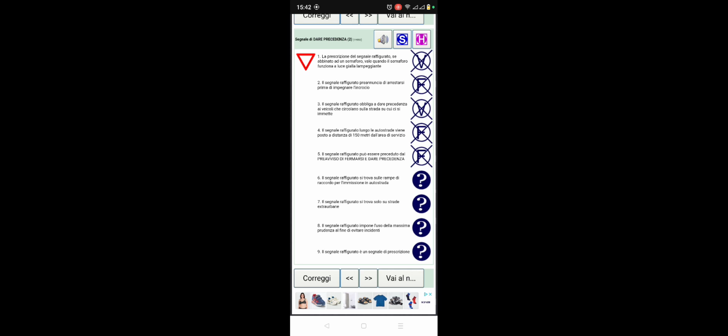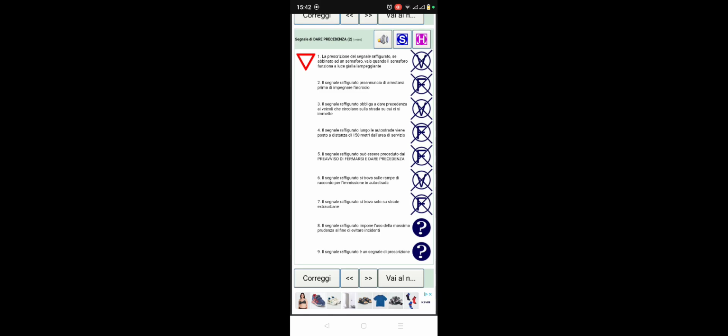Number 6. Il segnale raffigurato, this sign figure, si trova sulle rampe di raccordo per immettersi in autostrada. So this sign figure can be found at the connection, which is the acceleration lane to enter into the highway. It's true. Number 7. Il segnale raffigurato, this sign figure, si trova solo su strada extraurbana. So this sign figure can only be found on extra-urban roads. No, it's false.